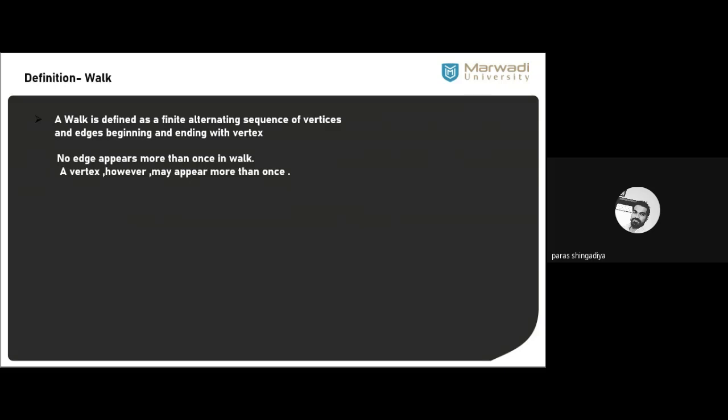So if there are 5 places you have to visit, you start with one of the places, and use any connection between these two places, a road network, to reach another place. Again use a road network to reach a third place, then a fourth place, fifth place, and so on. That is called a walk, where no edge should be repeated. You cannot use a network more than once, but you can visit a place again by using another direction, another way. That is the meaning of a walk.